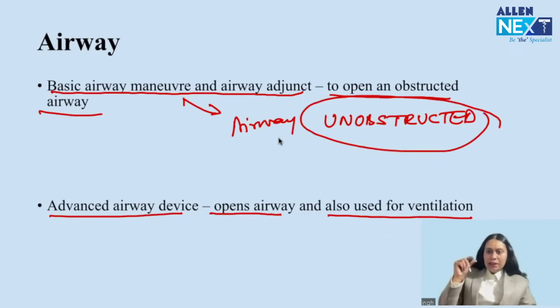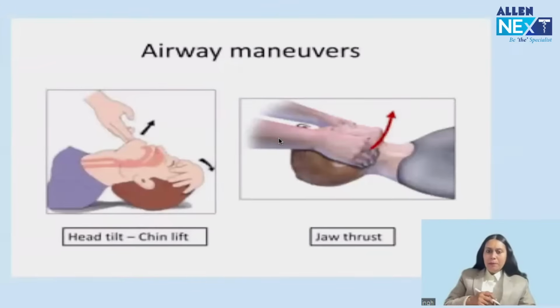Your airway is that part of your respiratory tract which leads the atmospheric air to the alveoli. If obstruction happens, then atmospheric air will not reach the alveoli and hypoxia will happen. So how do I remove the obstruction? By basic airway maneuvers and airway adjuncts. And when I have to make the airway unobstructed and also have to give gases and ventilate, we put advanced airway devices. Okay, so now just a few very important images. For airway maneuvers, two important basic airway maneuvers: head tilt chin lift, and jaw thrust.